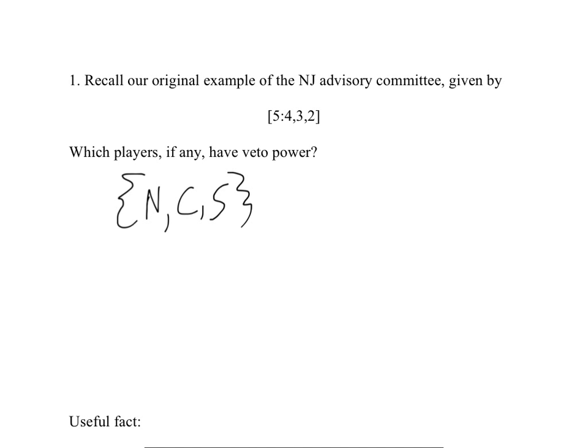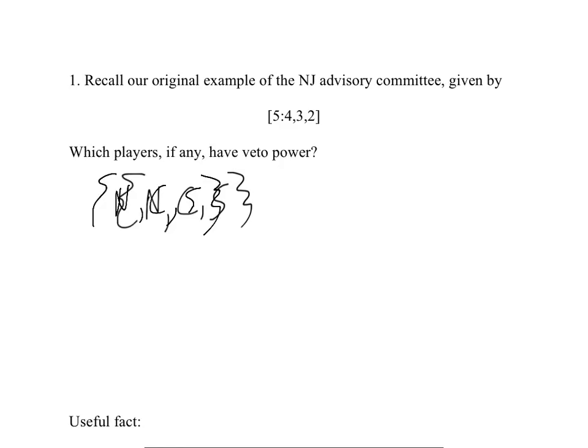We take a new look at our original example of the New Jersey Advisory Committee, given by a quota of only 5, the bare minimum, and weights 4, 3, and 2 as before, and we ask which players, if any, have veto power. There are no players here with veto power, and to understand why, let's reason it out by looking at the Grand Coalition.